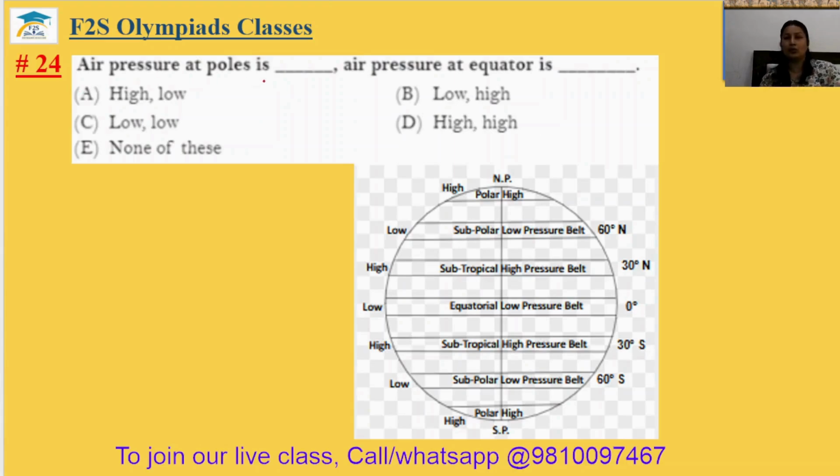Air pressure at poles is dash, air pressure at equator is dash. The air at the pole is cold air, so that's why there will be high pressure, and air at the equator will be warm air, that's why the pressure will be low. So the answer should be A. The 24th answer is option A.